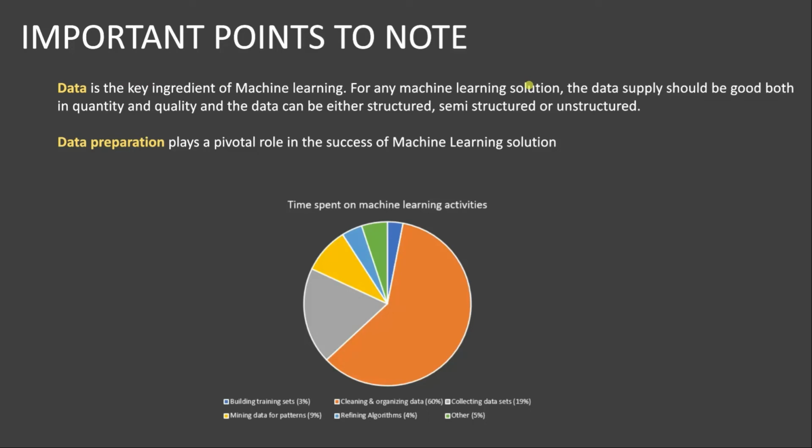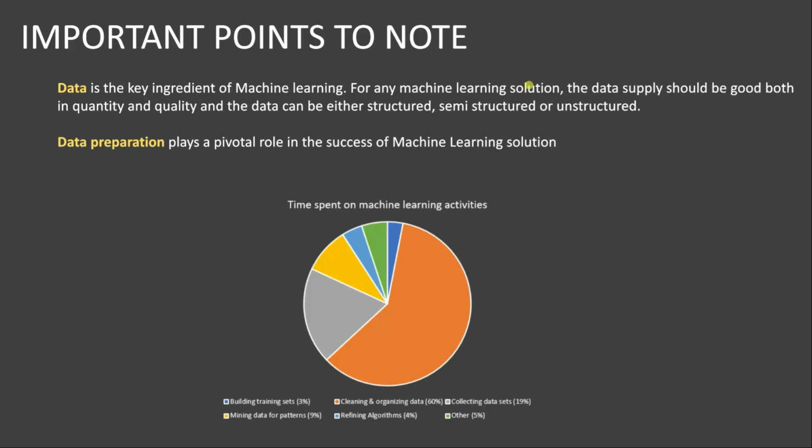One must be aware that data is the key ingredient of a machine learning solution. For any machine learning solution, the data supply should be good both in quantity and quality, and the data can be structured, semi-structured, or unstructured. Also, data preparation plays a pivotal role in the success of a machine learning solution.